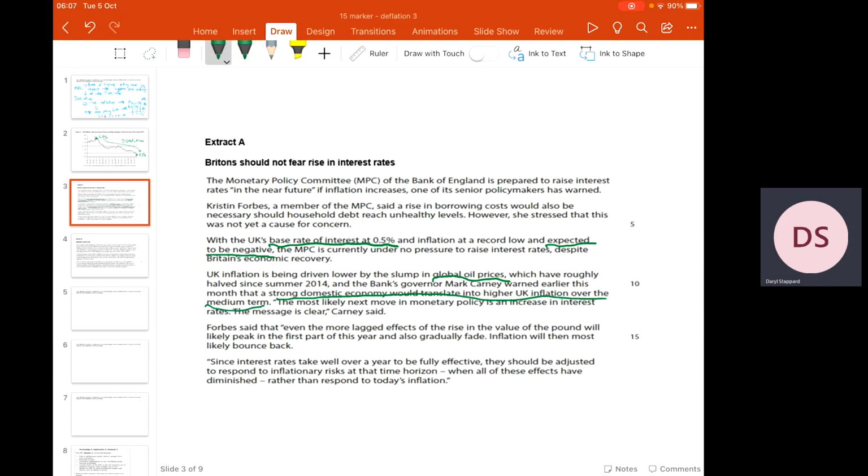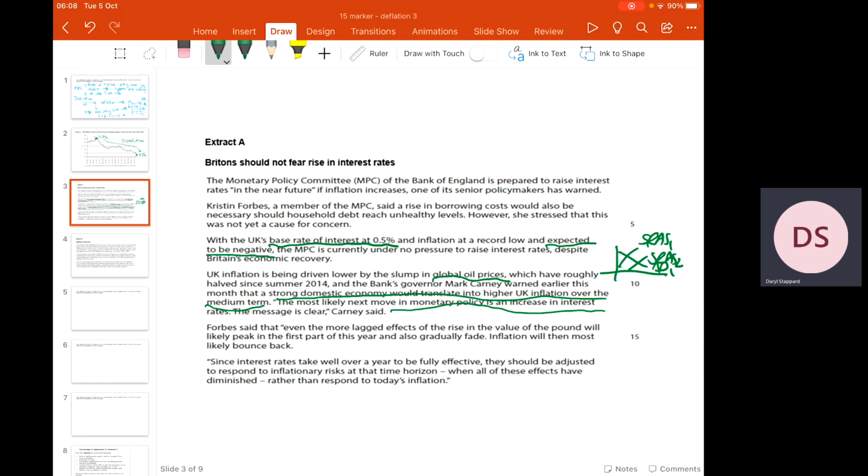The most likely next move in the monetary policy is an increase in interest rates. Right, now look what we've got here then. We've got some really useful information. It's giving us a reason why we've got a risk of deflation, a slump in global oil prices. Now what this will do, it would lower business costs if oil can now be bought for cheaper. So this would reduce cost push inflation.